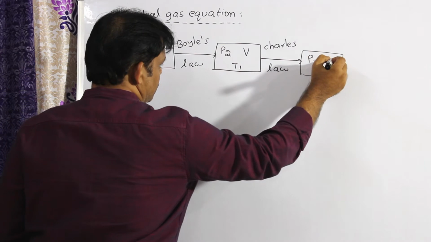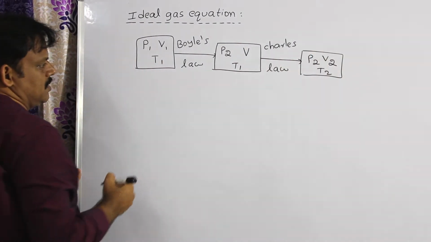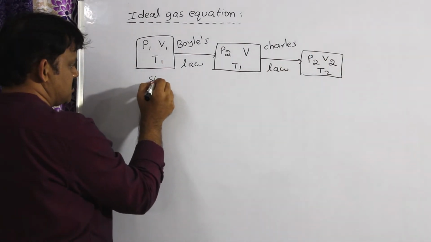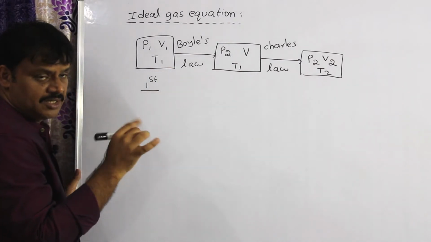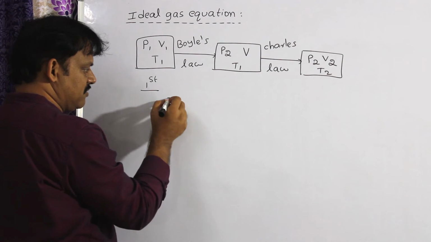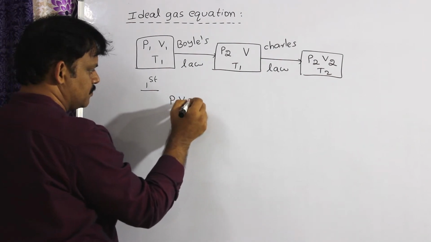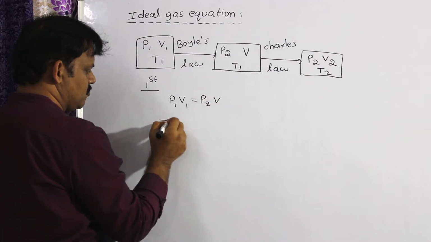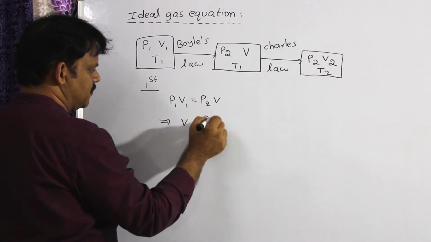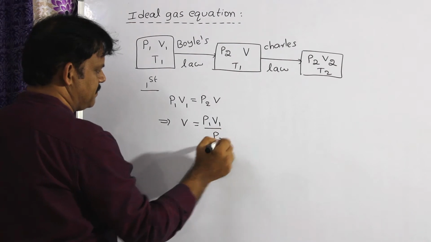Volume is changed from V to V2. In the first case, Boyle's law: at constant temperature, pressure is inversely proportional to volume. So P1 V1 is equal to P2 V. From this I can write V is equal to P1 V1 by P2.